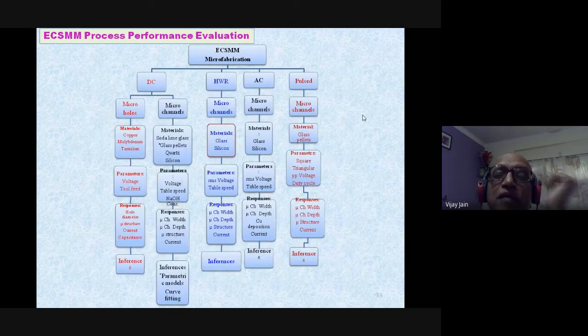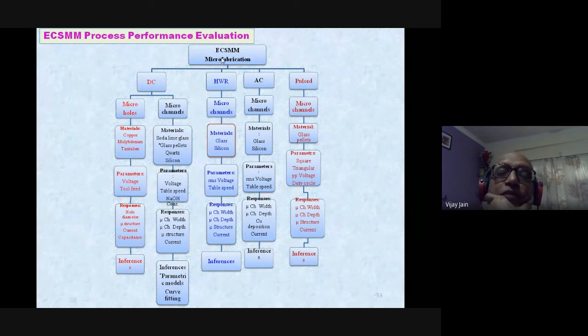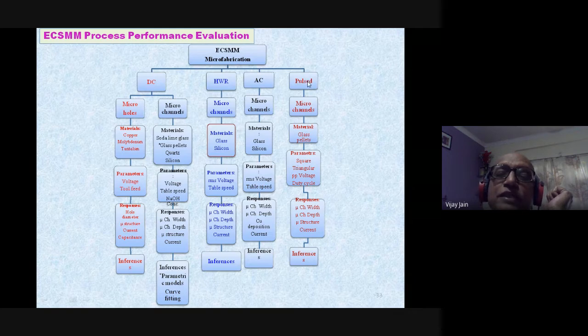ECSMM process performance evaluation. Now, a lot of work has been done by Anjali Kulkarni and others at IIT Kanpur. I will just give you a brief of what they have done. For micro fabrication, they have used direct current, half wave rectified current, alternating current, and pulsed voltage current.